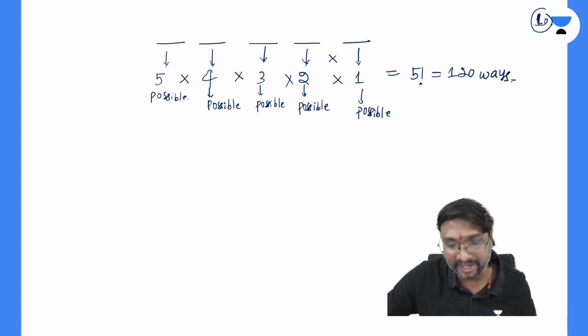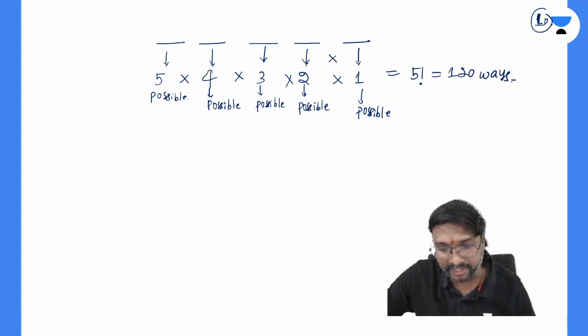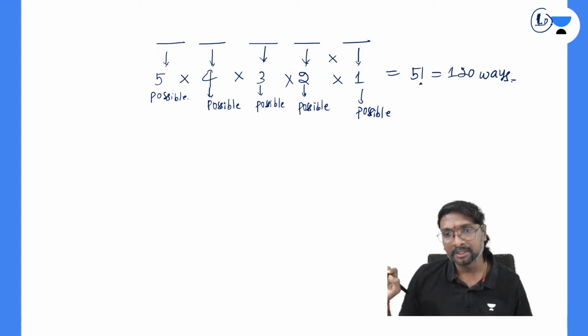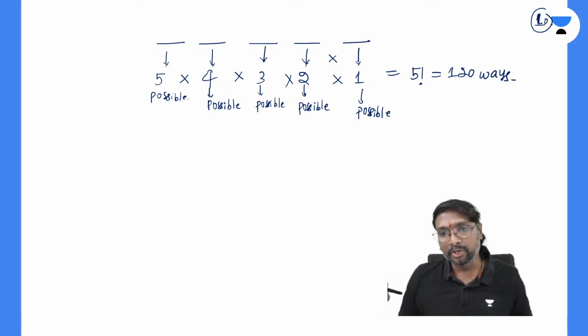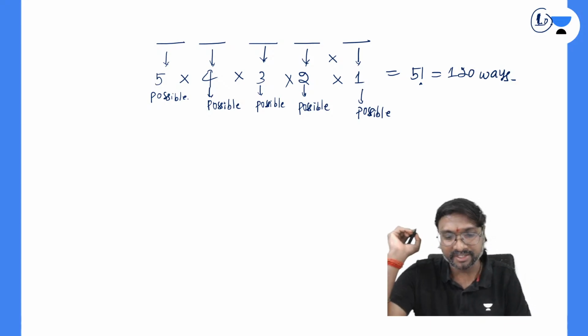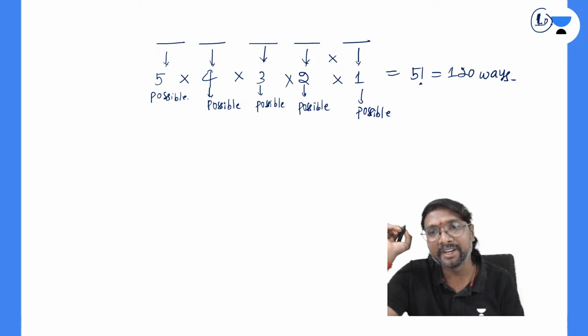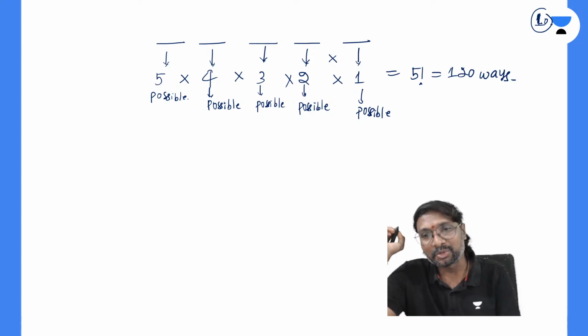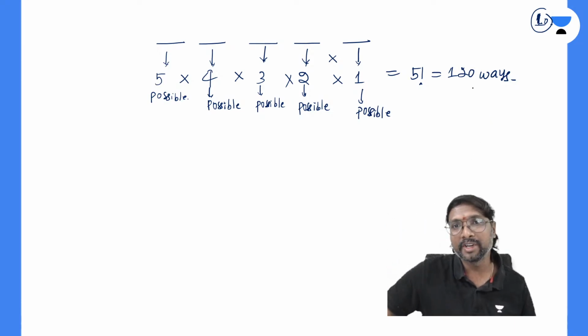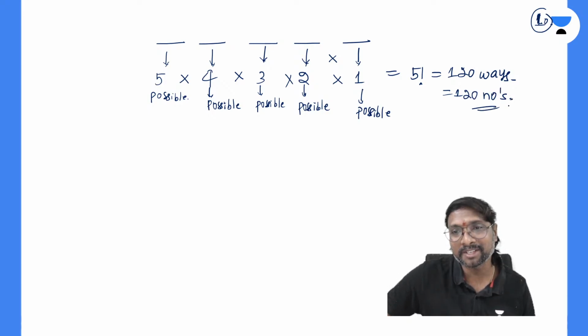How many ways are you getting, everyone? Total 120 ways you will be getting now. 120 ways means 120 numbers you can get. So in total how many numbers are you getting? 120 ways are nothing but 120 numbers, right? So now tell me, is it possible to calculate the summation of these 120 numbers?